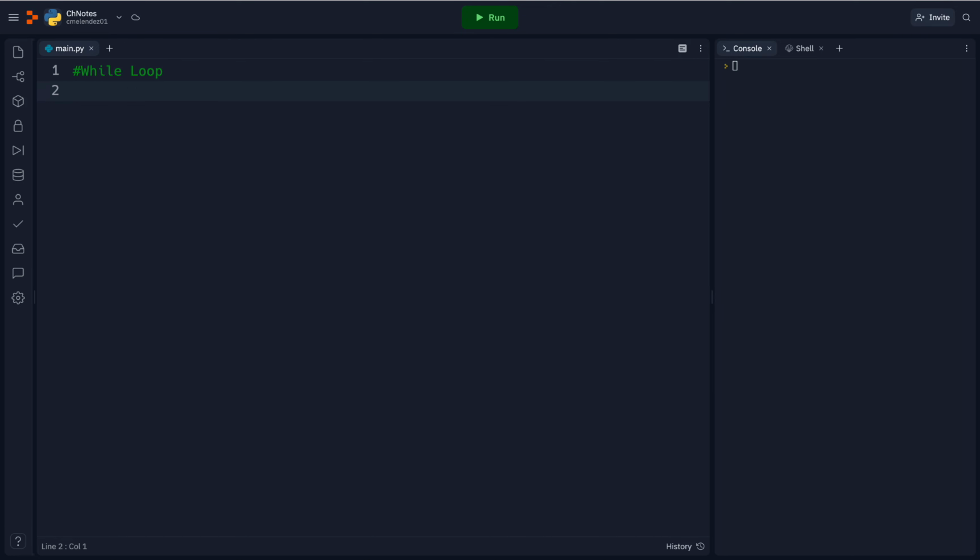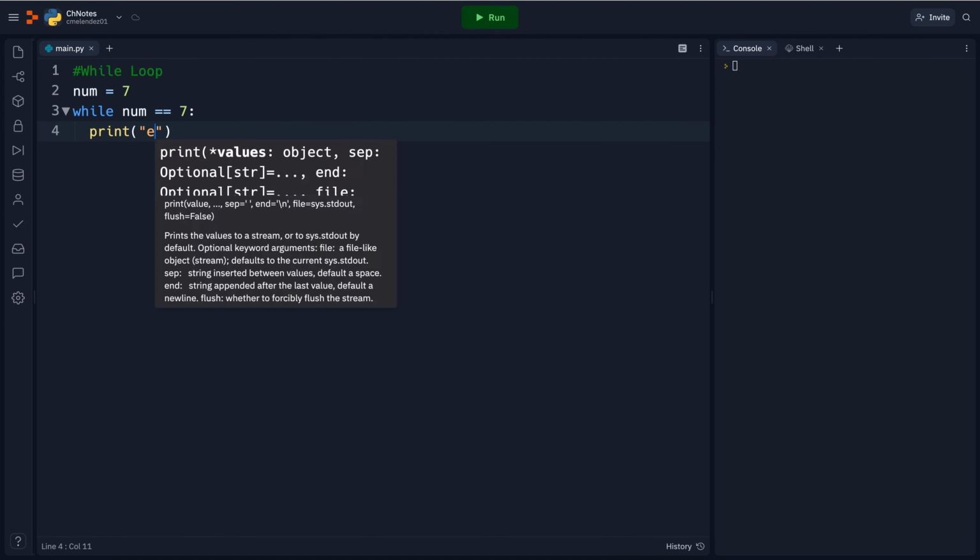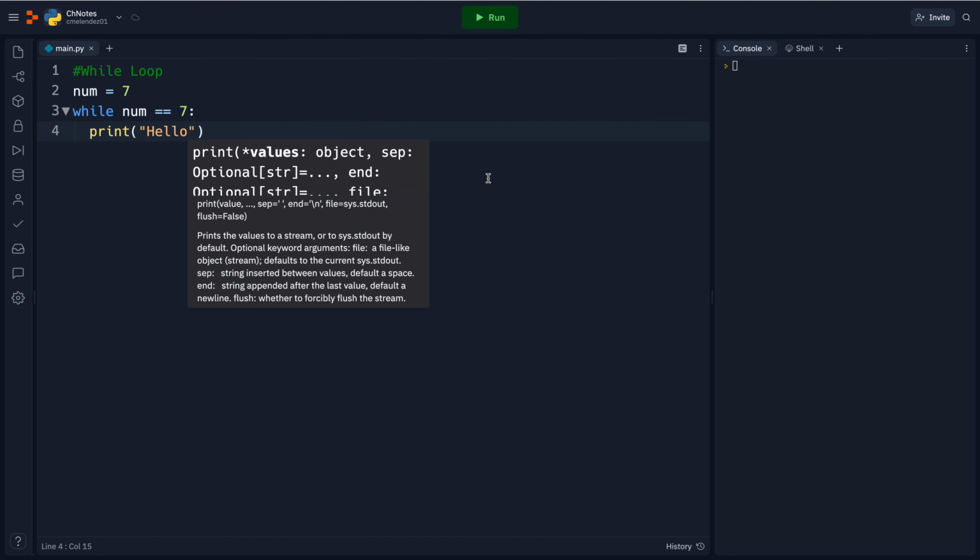Like I said, it's a condition, so it looks similar to an if statement. If I say num equals 7, and then say while num is equal to 7, that's my condition, print hello, and that's it.